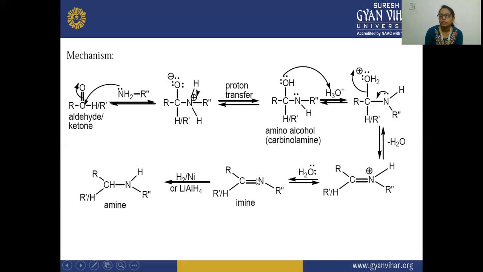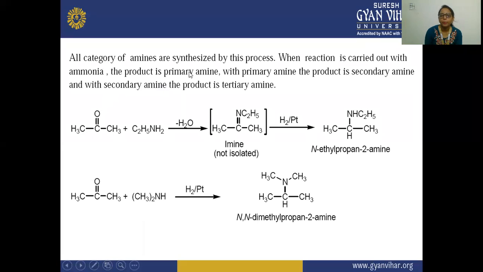So here you can see again this H is removed from here, and there is a formation of this imine, and after that it is hydrogenated, and there is a formation of this amine. This amine is formed in the presence of the catalyst lithium aluminum hydride, or in the presence of nickel and hydrogen. Next, all categories of amines are synthesized by this process.